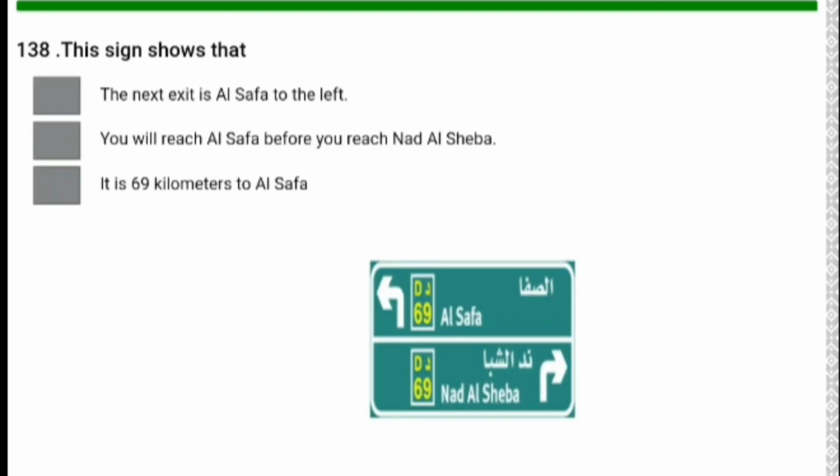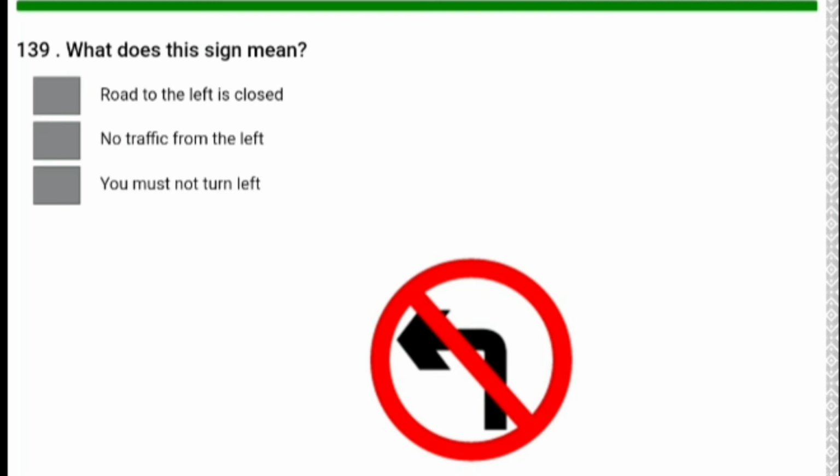The signal shows that the next exit is Al-Safa to the left. Number first one is the answer. What does this signal mean? Route to the left is closed. No traffic from the left. You must not turn left. Number 3 is correct.